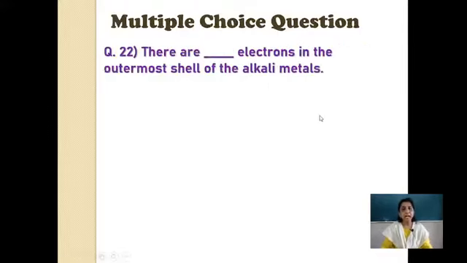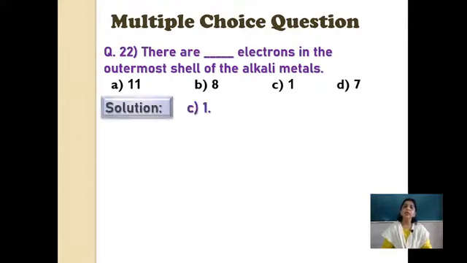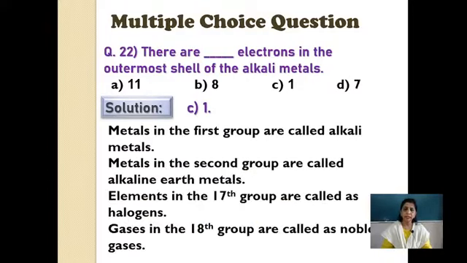Question 22. There are dash electrons in the outermost shell of the alkali metals. Now what are alkali metals? You know that alkaline earth metals are also given there. So here the options are 1, 8, 1 and 7. These are the electron numbers given to you, remember. Okay, electron numbers. Now first I will give you these clues.